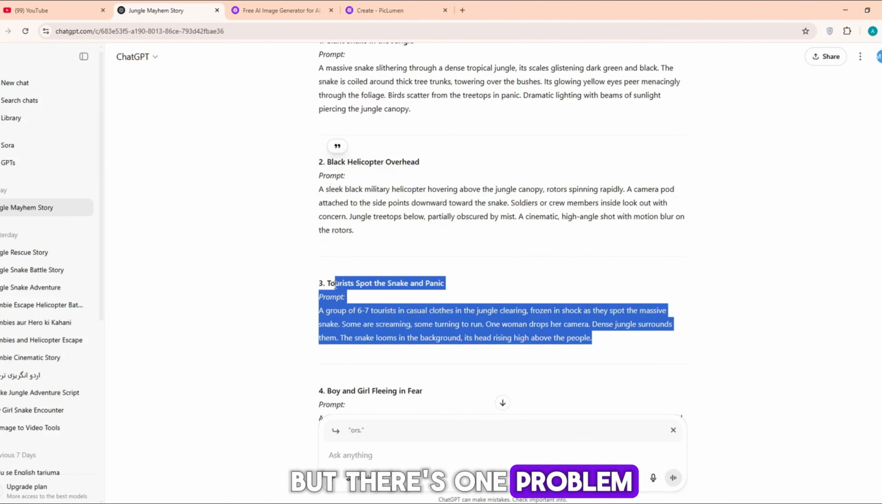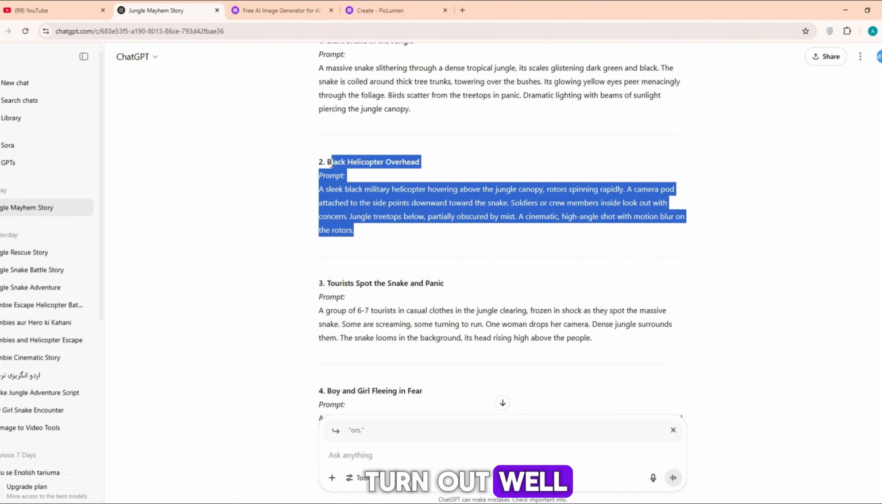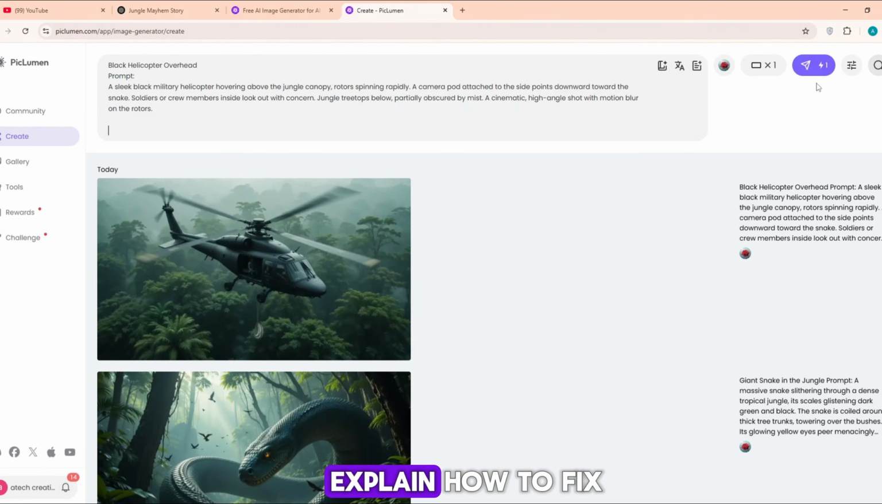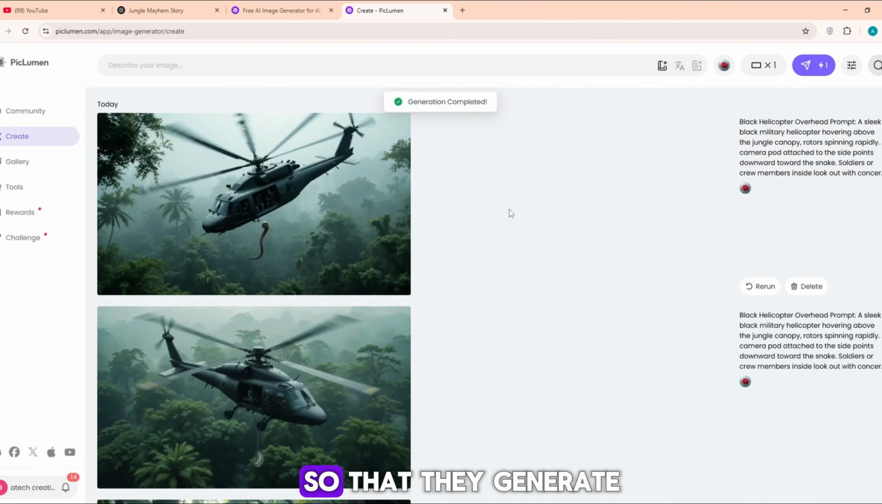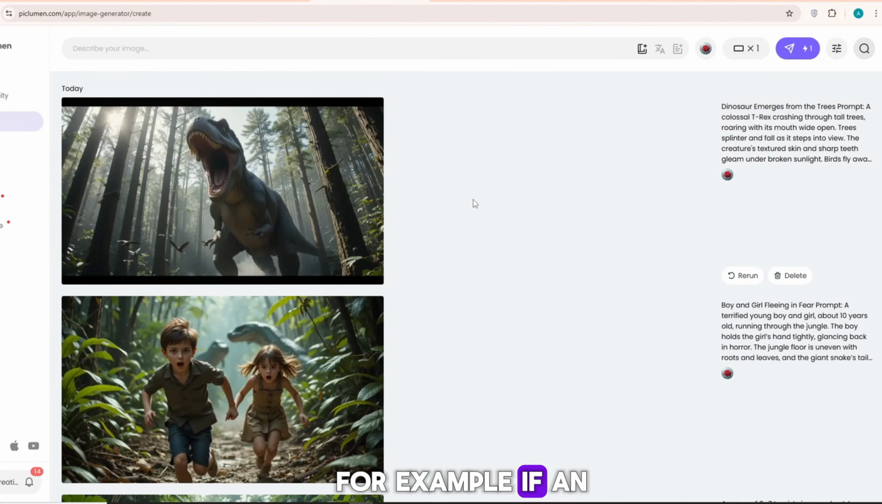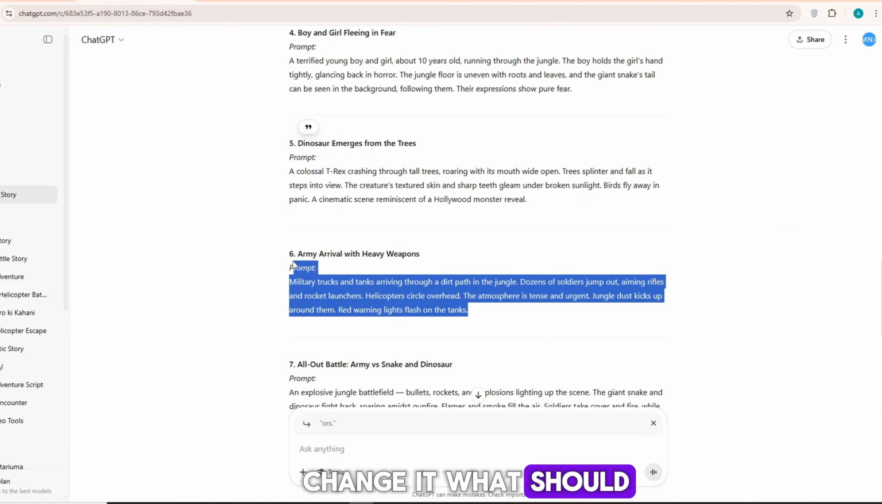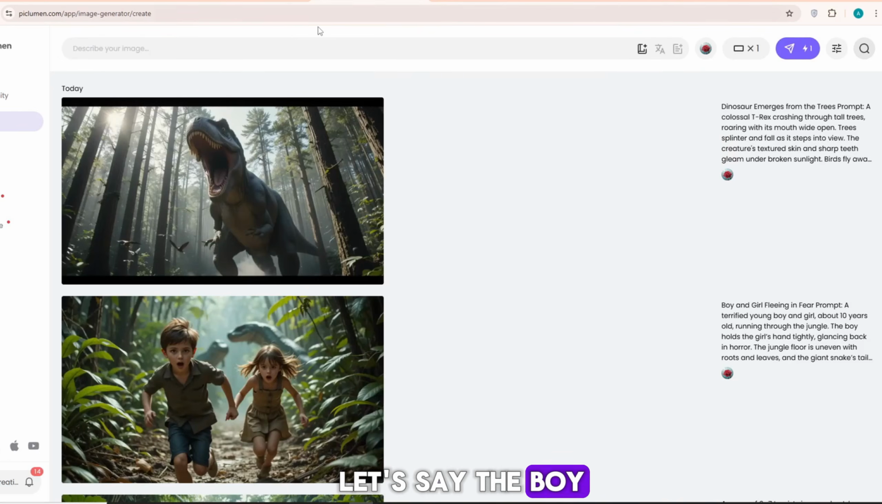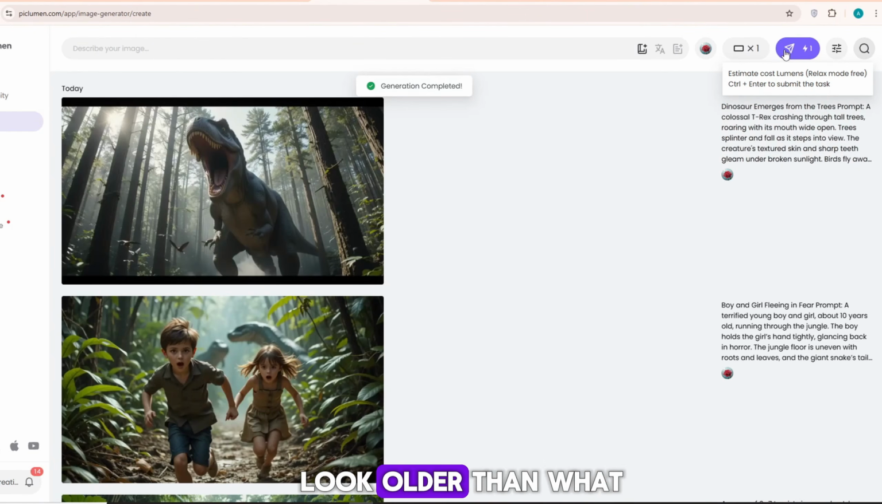But there's one problem. Some images may not turn out well. So I will also explain how to fix those prompts so that they generate the correct images. For example, if an image doesn't match my video properly and I want to change it, what should I do? Let's say the boy and girl in the image look older than what I need. So here's what I do.